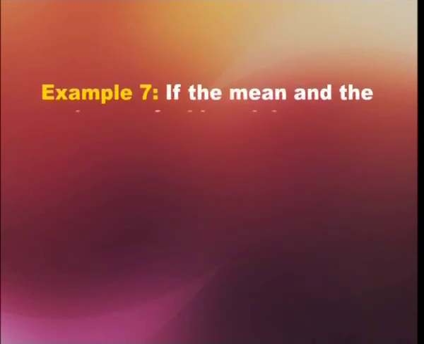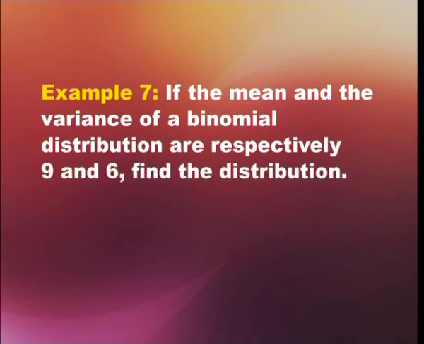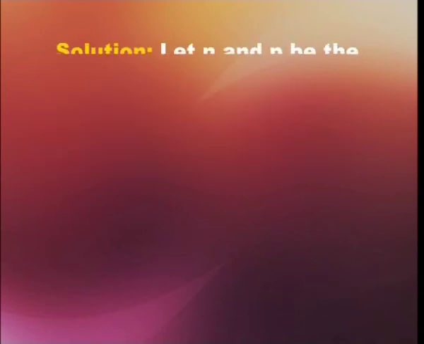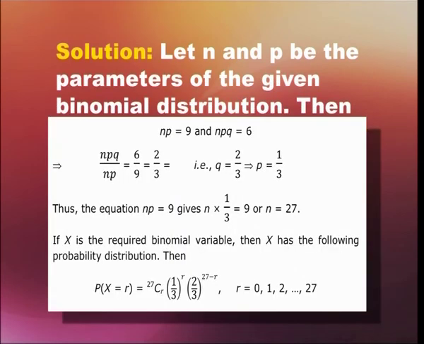Now, let us see example number 7. If the mean and the variance of a binomial distribution are respectively 9 and 6, find the distribution. Let us solve this. Let n and p be the parameters of the given binomial distribution. Then np is equal to 9 and npq is equal to 6. That is already given in the question. Dividing npq by np will give us 6 by 9, which is equal to 2 by 3. That implies that q is equal to 2 by 3 and we get p equals 1 by 3.